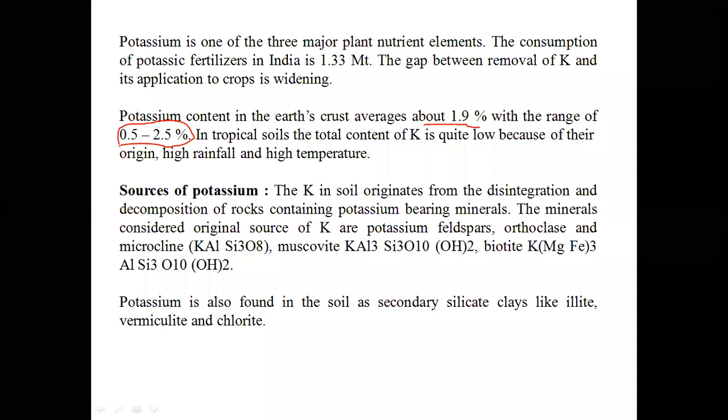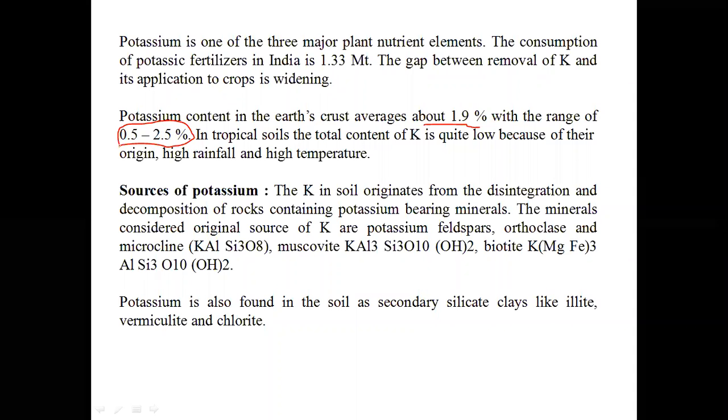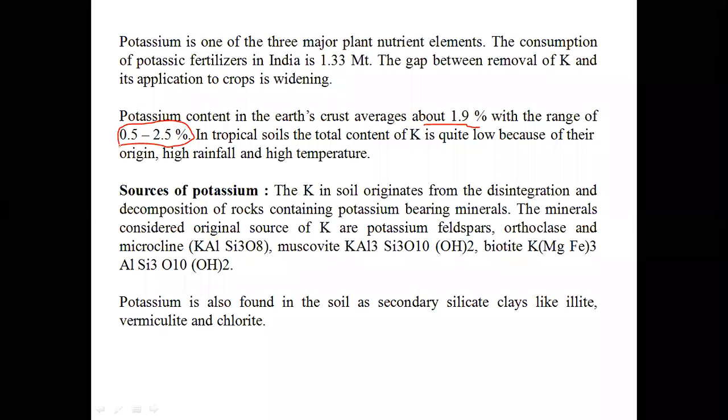Then, what are the different sources of potassium? In order to get potassic fertilizers, generally potassium bearing minerals have to weather in order to give potassium. So, in soils, mostly the weathering of rocks containing potassium bearing minerals are the sources for potassium.